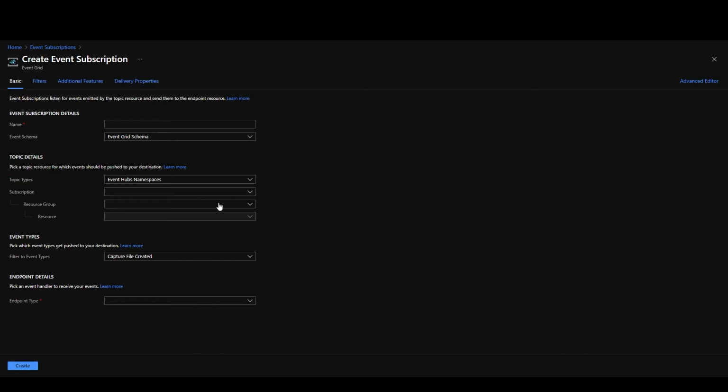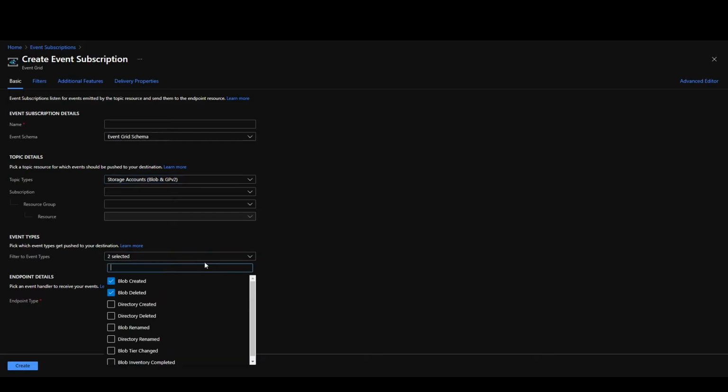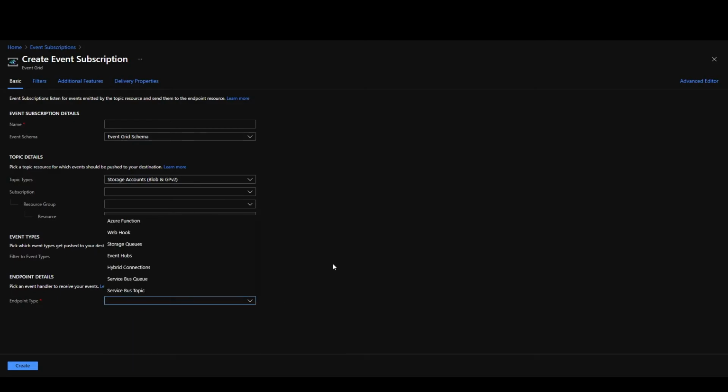So in this case, I won't demonstrate that, but I can simply choose storage account, built-in events, okay? And then I would specify exactly what the event type is. In this case, I'm looking for blob created event. So let's say I am listening to a blob created event. I would choose that, and then I would define the output type, which is the Azure function. And now, anytime I create a blob in a specific storage account that I choose, it will trigger that function. So this is an example of how you would leverage Azure built-in events.